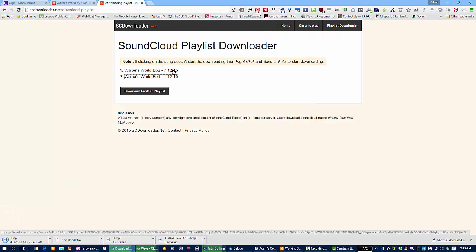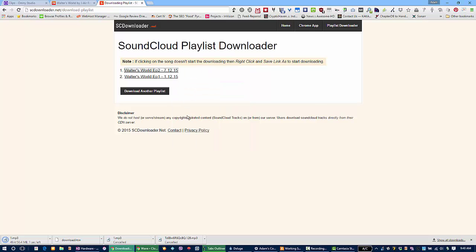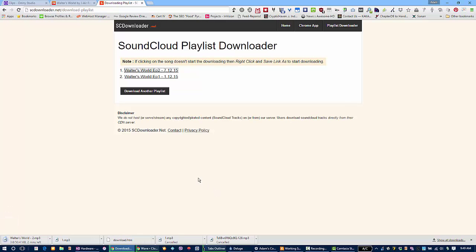Depending on the speed of your connection, you might only want to save 1 or 2 at a time, or maybe 5, or maybe it doesn't really matter. You can see already it's been pretty fast. So I've already saved where it says Walter's World. So as the file name is highlighted, I'll just paste it in. Put in 2.mp3 and click save. And so you do that for all your shows. That's it for that section.